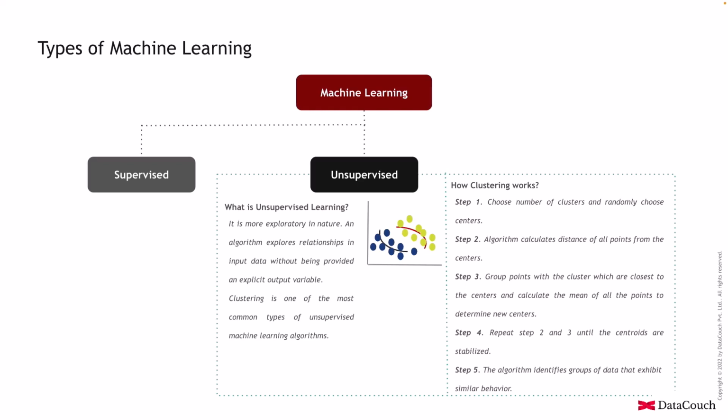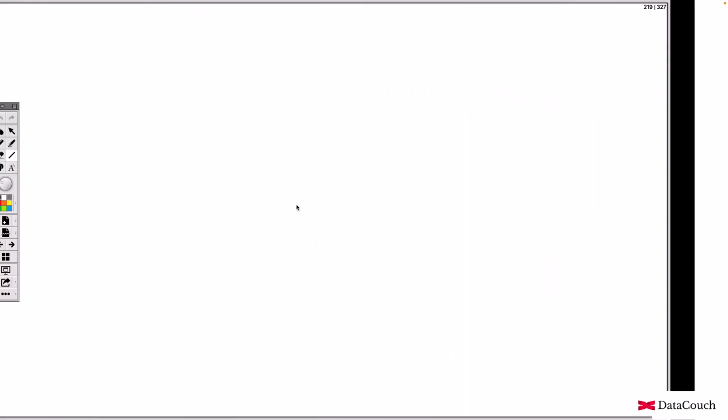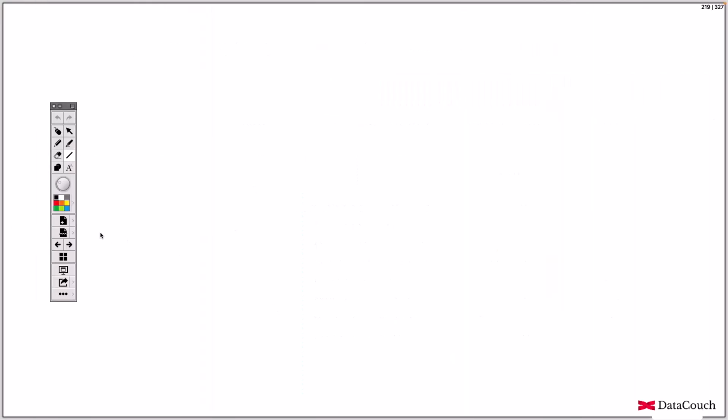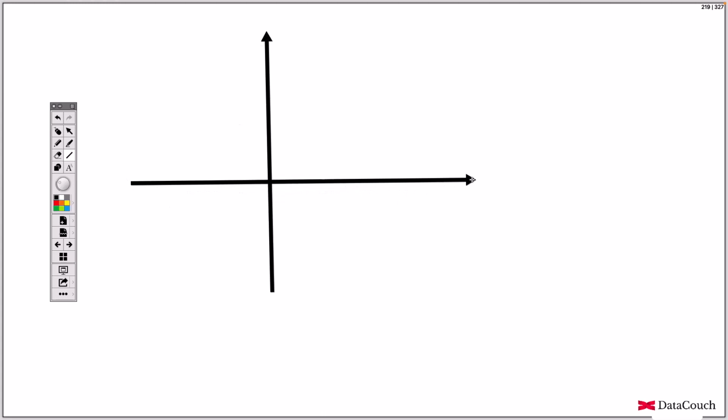So one example is clustering. Let's take this example of clustering. How does it work? Let's say I draw this, and I draw it like this. So here we have high order value, and this is my low order value, and this is offline customers, and these are my online customers.